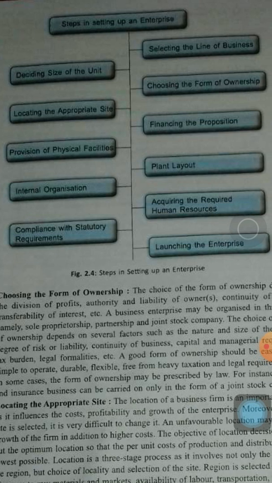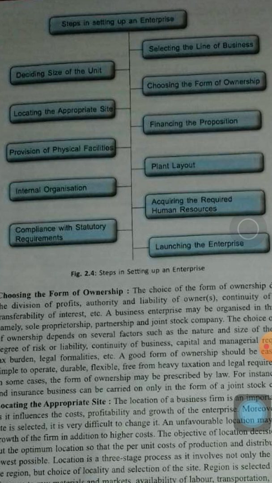The next thing is financing the proposition. After having the proposition or the idea of a business, one has to decide where the finance will come from. If it is a joint stock company, then what will be the sources? It may be equity share, preference share, or debenture, or long-term loans, or short-term loans from the banks. Which one will be suited to the proposition, and where the financing will be sourced from, has to be decided.